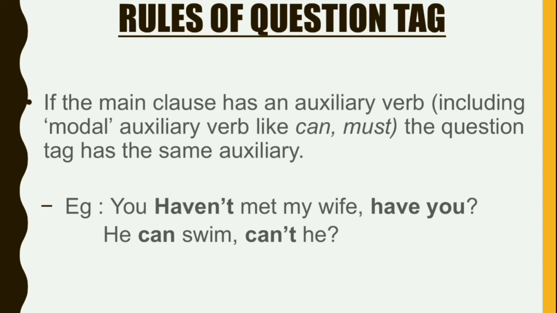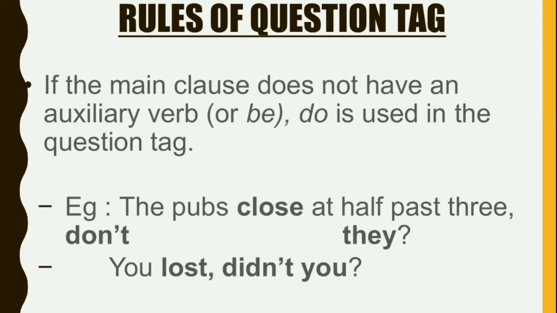Here look, you haven't met my wife, have you? So here it is have, there also it is have. He can swim, can't he? Here the modal auxiliary can is used in the question tag. It is also can. So this is another rule.